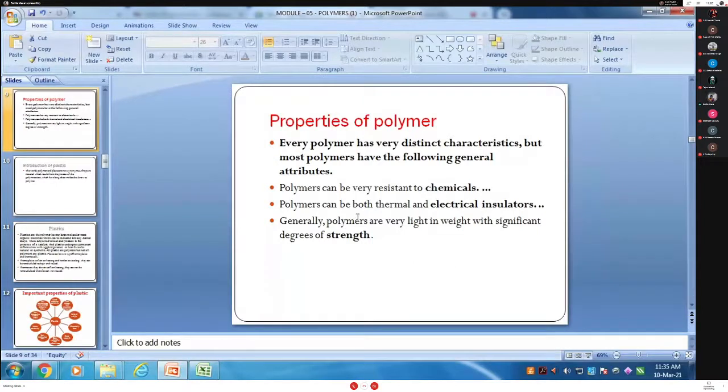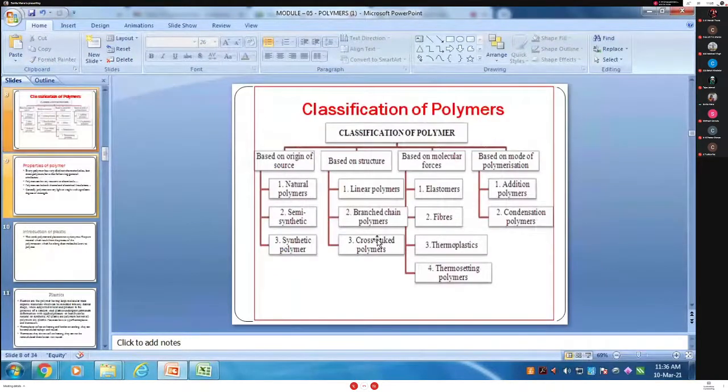Polymer can be both a thermal and electrical insulator, which is an important property. And generally polymers are very lightweight with a significant degree of strength. This is the important property of polymer.